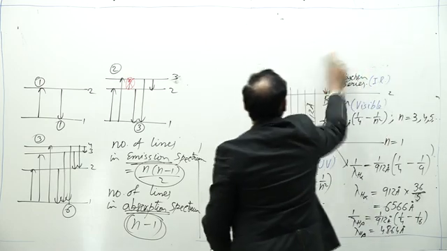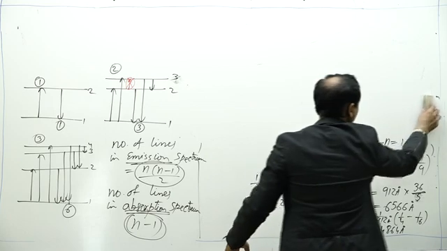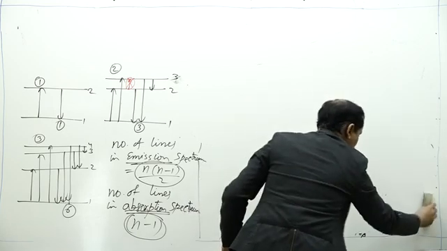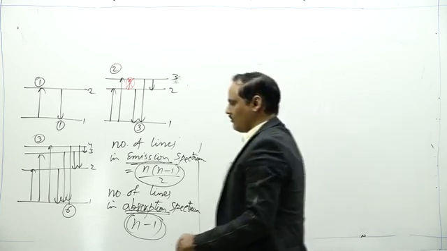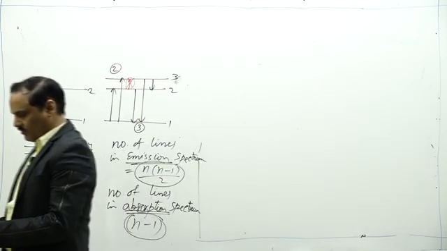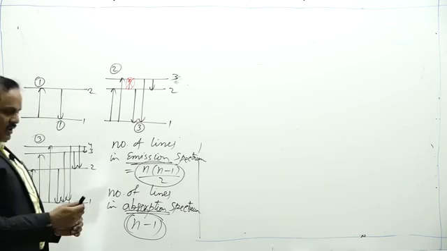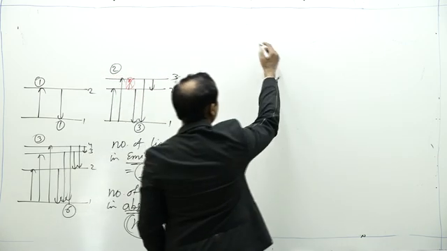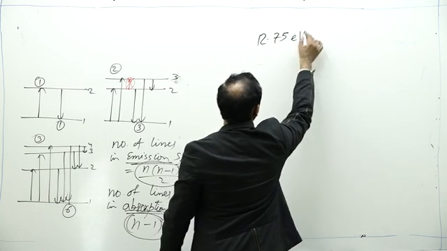Now let us see some questions. Now the question is, hydrogen atoms in ground state absorb photons of energy 12.75 electron volt.